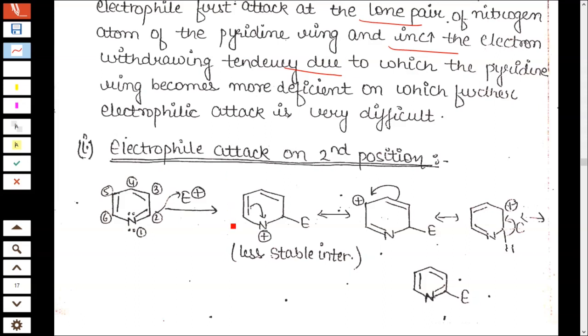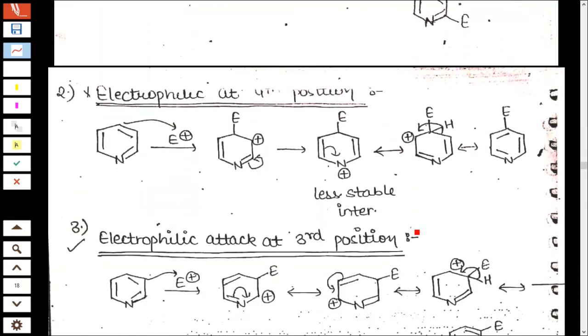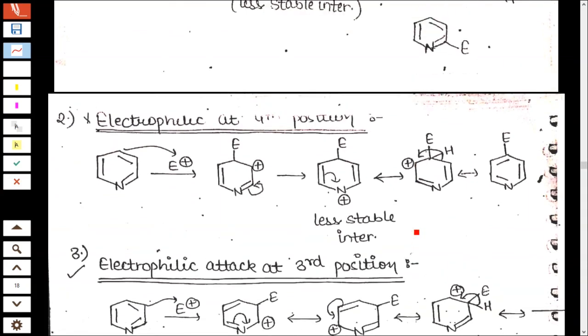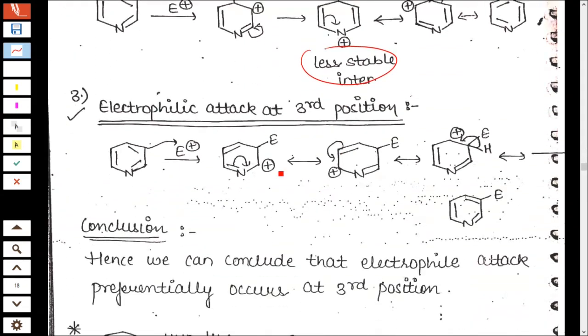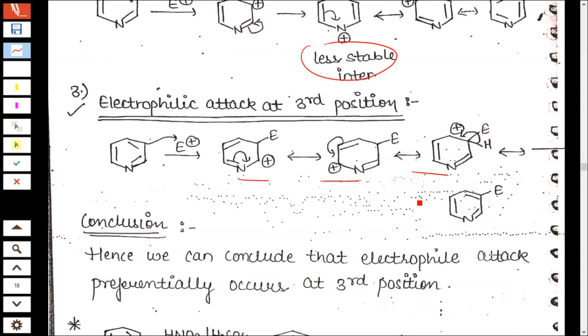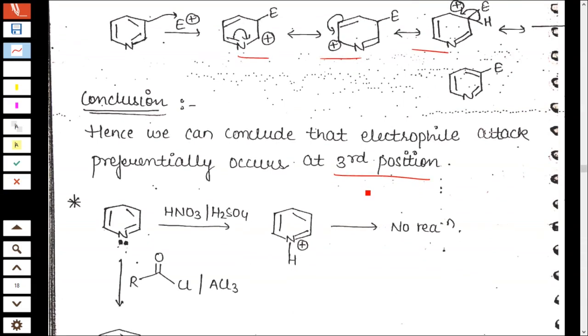Electrophilic attack at the second position is very less stable and shows only 2 resonance structures. Electrophilic attack at the 4th position is also less stable. Electrophilic attack at the 3rd position shows 3 resonance structures. So we conclude that electrophilic substitution occurs at the 3rd position in pyridine.